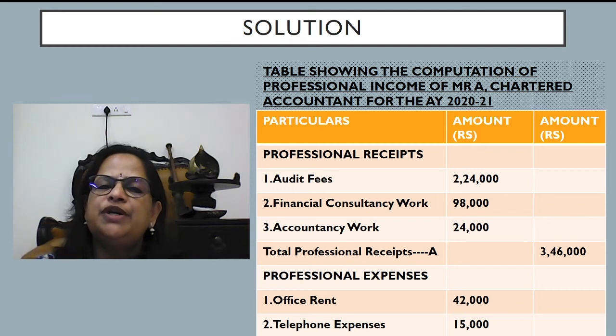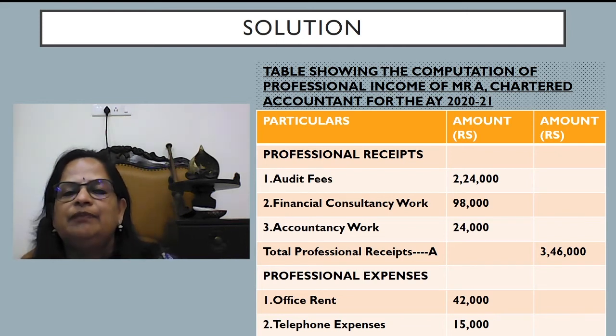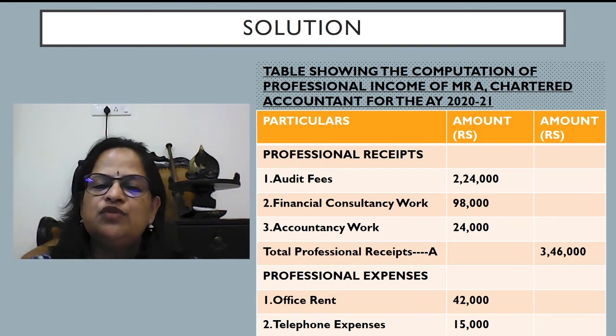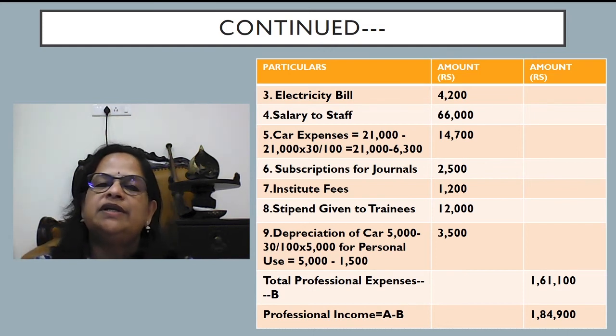Table showing the computation of professional income of Mr. A, chartered accountant for the assessment year 2021. So professional receipts, audit fees we can consider 2,24,000. Financial consultancy work is allowed 98,000. Accountancy work 24,000. So total professional receipts 3,46,000. Professional expenses, office rent 42,000. Telephone expenses 15,000. Now electricity bill 4,200. Salary to staff allowed 66,000.